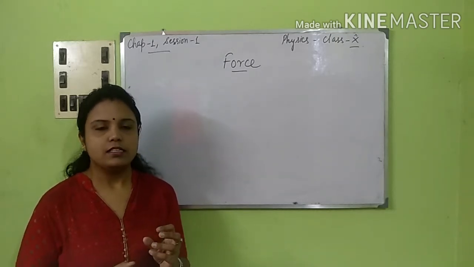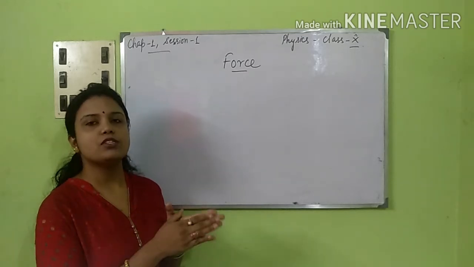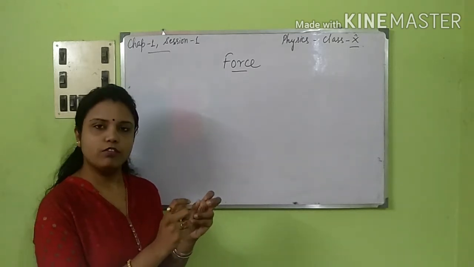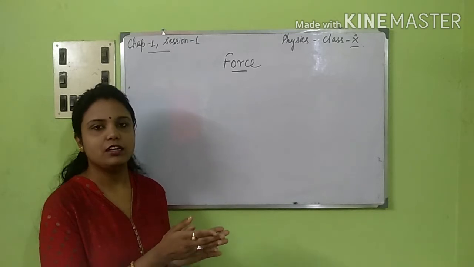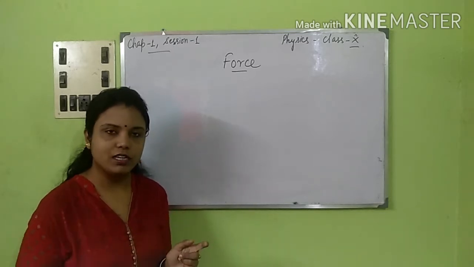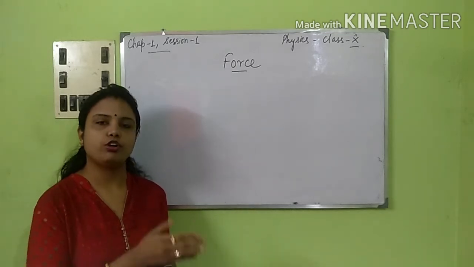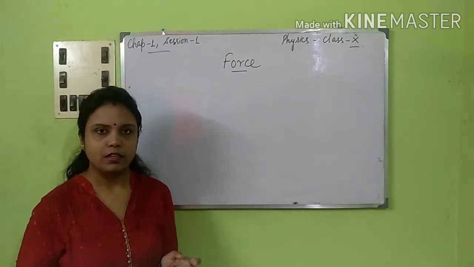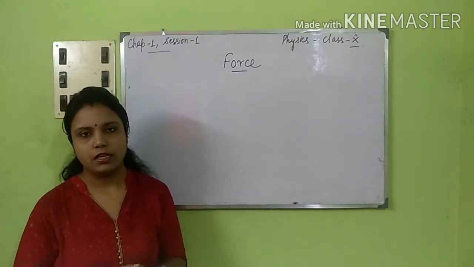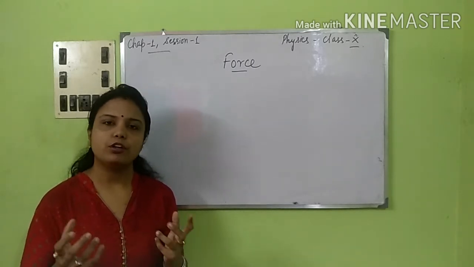Second one, suppose a body is moving in a straight line path. You are applying a force, the body gets either rotated, that is moving in a curvilinear path, or suppose it turned towards the left or towards the right, anything like that. That is change of direction of the body. Third, it can change the shape or size of the body.